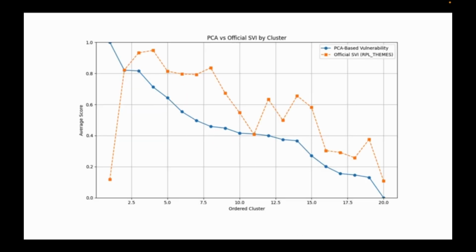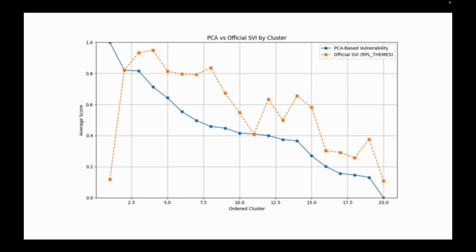This graph is about the PCA score. We treated PCA not just as a step for dimensionality reduction, but also as an automatic vulnerability index generator for each cluster generated by k-means. Because the feature set included all the social vulnerability index variables plus additional indicators like housing, demographic, and economic stress, the algorithm naturally amplifies the difference between low-risk and high-risk communities. We then apply min-max normalization to cast them into a 0 to 1 range, so that 0 marks the least vulnerable tracts and 1 the most.